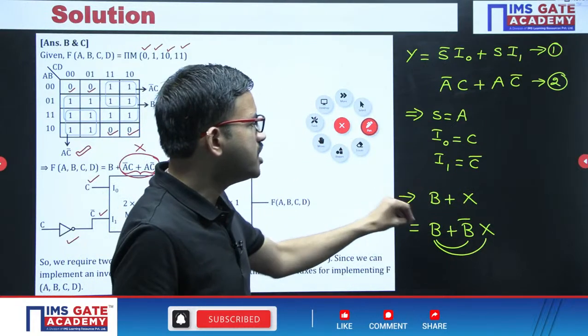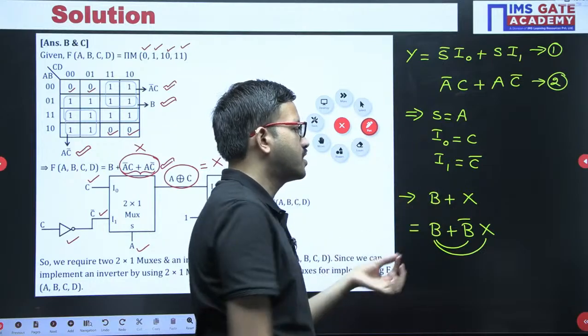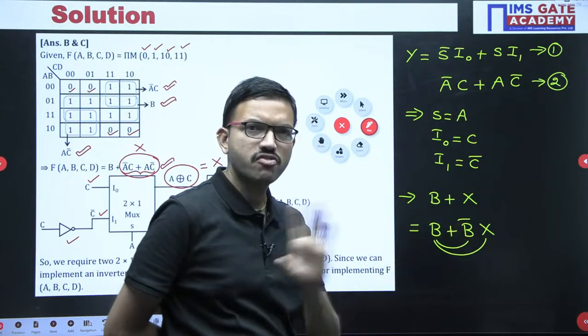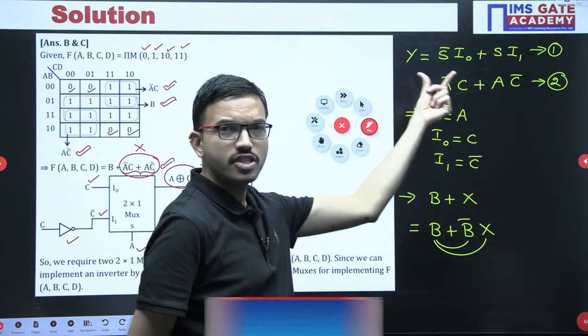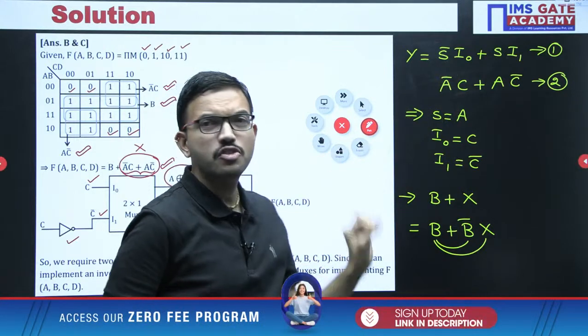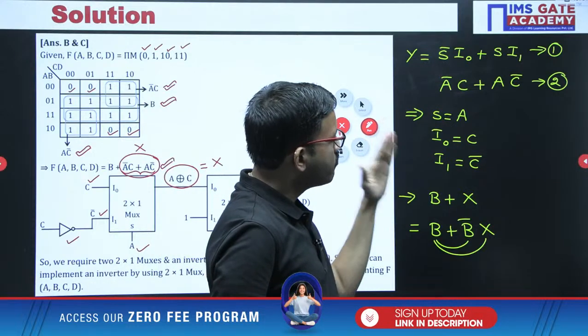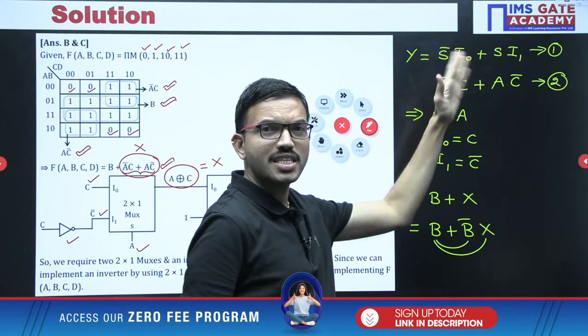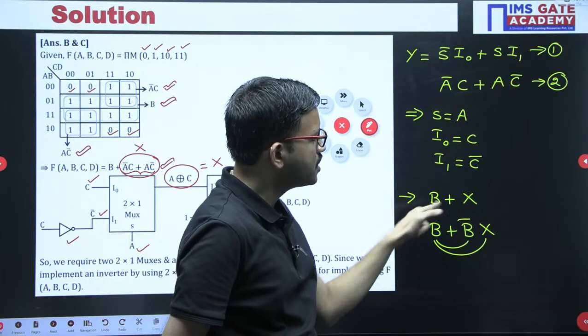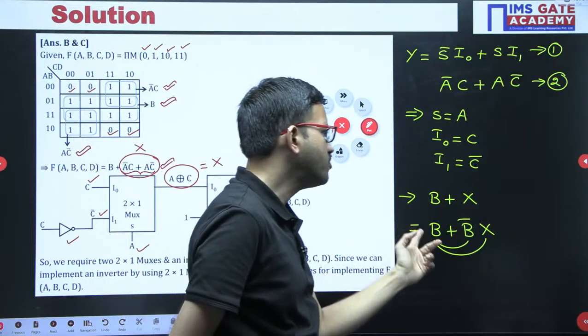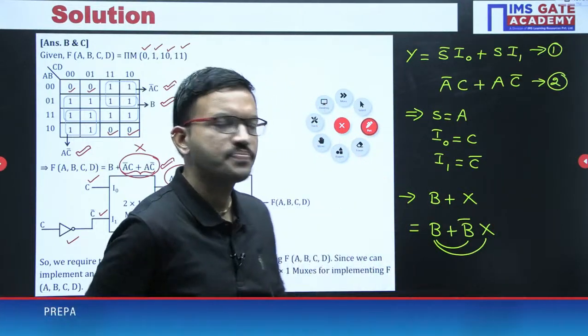But no need to learn by heart how to interpret or how to write this kind of expression. Very simple, just by observing the standard equation of a 2 by 1 mux, whichever variable you want to choose as selection line, just observe whether that variable's normal form is there with respect to selection line or complement. If normal form is there, you can introduce complement, or if complement form is there, you can introduce normal. That's all. Okay, right.